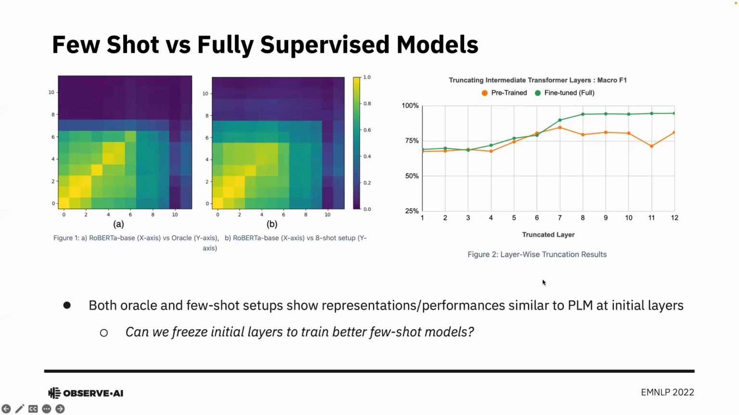Hence, this brings us to another question: since both fully supervised as well as few-shot models show similar representations and performances at the initial layers, can we just freeze these initial layers to train better few-shot models? We hypothesize that the lower parameter space obtained by layer freezing could in turn benefit the few-shot models and help in training them in a more efficient fashion.